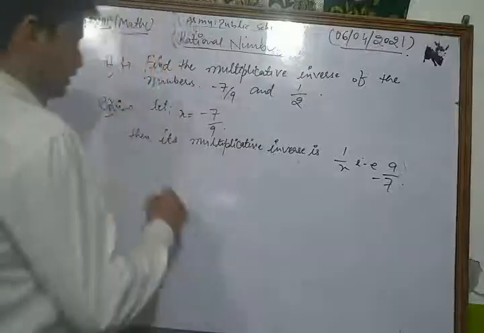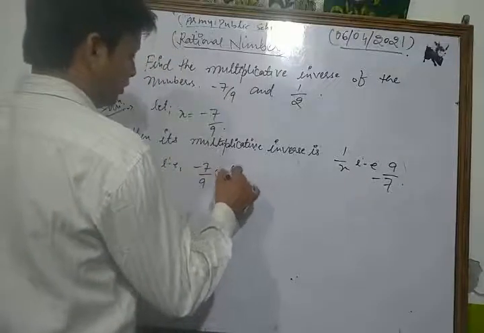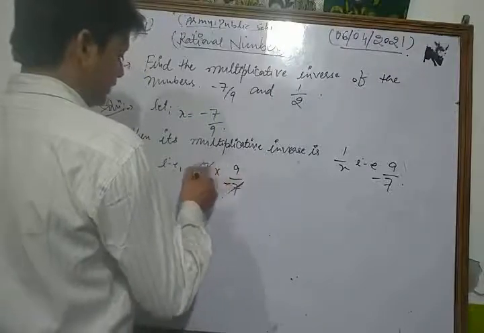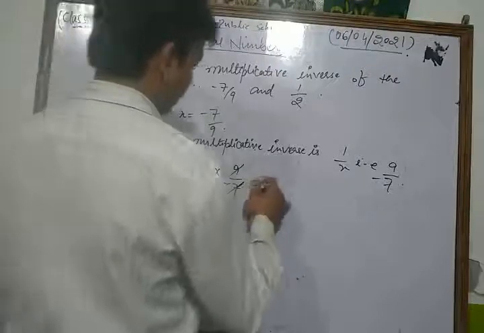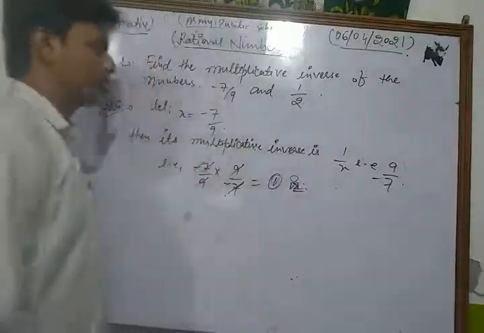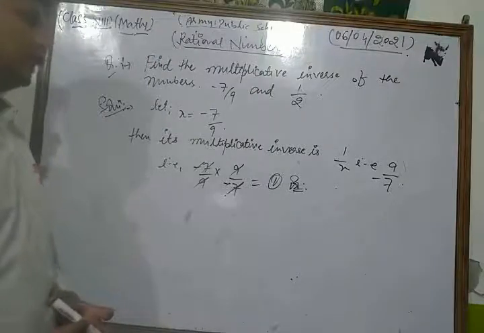Let's see, that is minus 7 by 9 into 9 upon minus 7, the 9s cancel to each other, so that is equal to 1. This is the required solution of the given number.